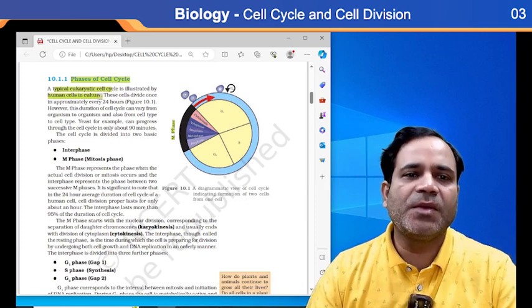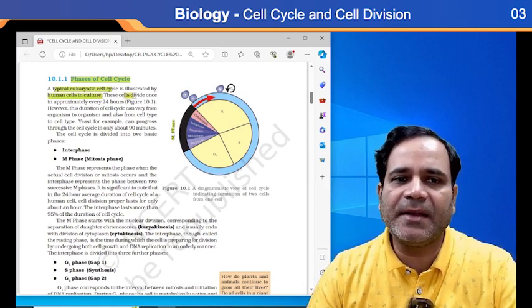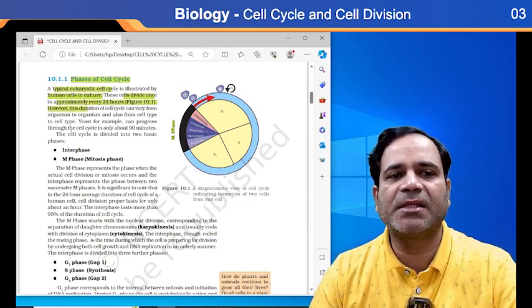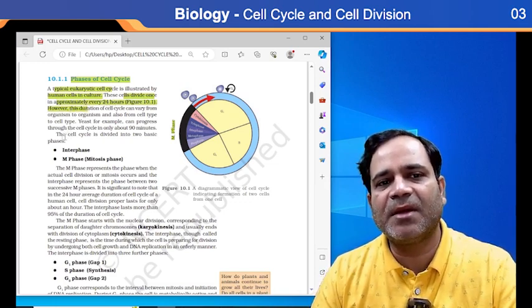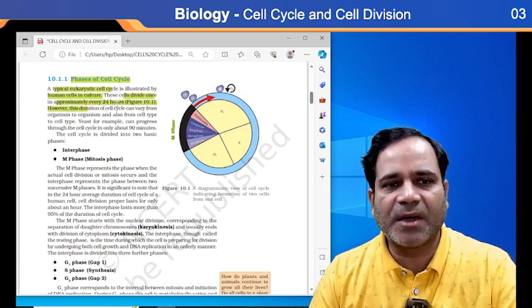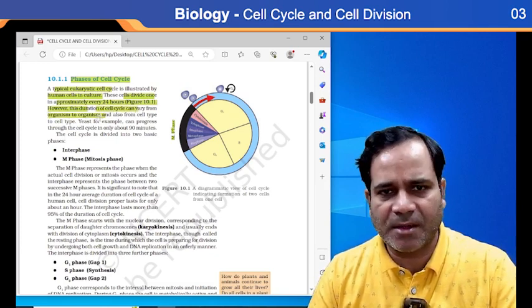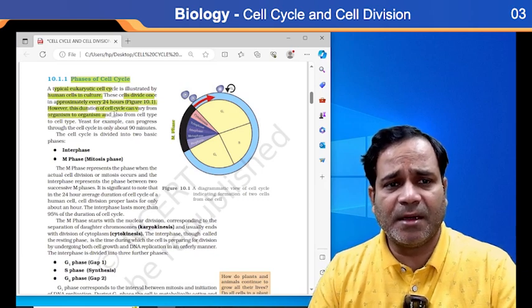You already know that the cell divides once in approximately every 24 hours. How much time does it take to divide a cell? 24 hours, my dear. The duration of the cell cycle can vary from organism to organism; it is not the same in every organism.